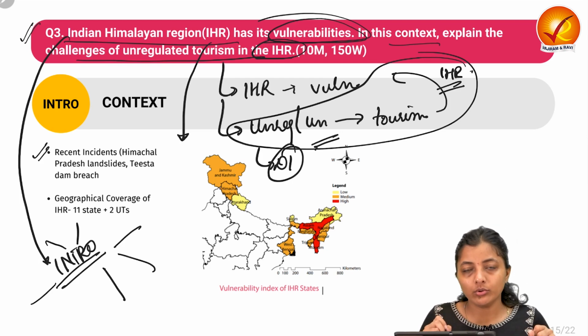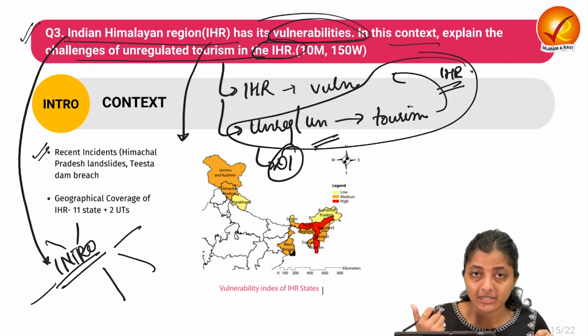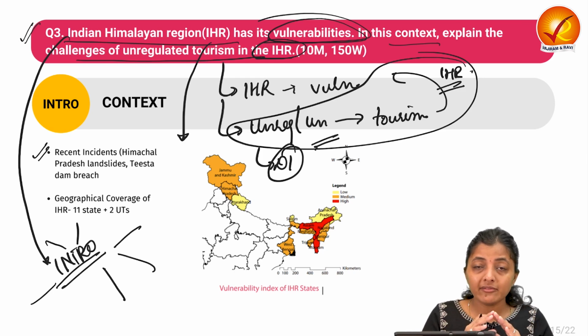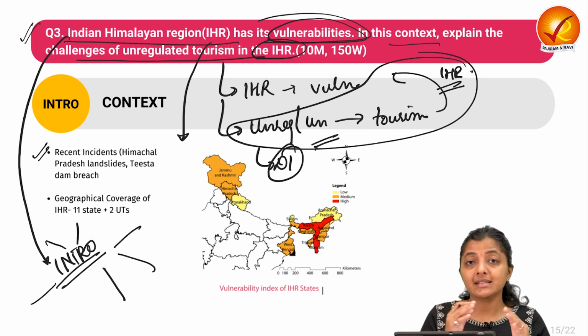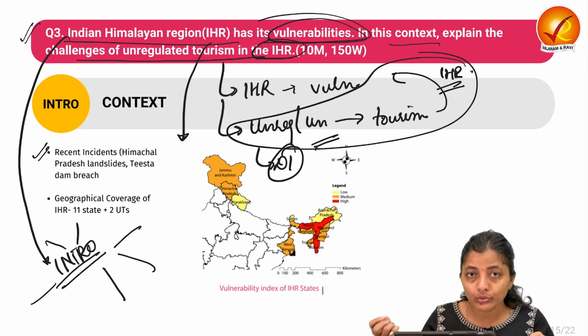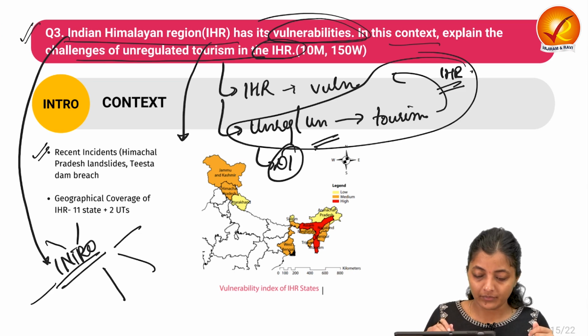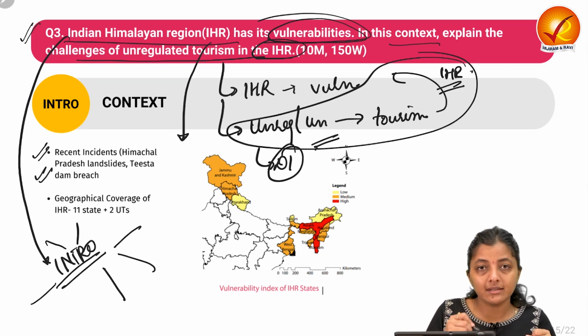What can you write in the intro? In the intro, you can set the context with the recent landslides in Himachal Pradesh and the breach or the failure of Tehri Dam. This serves as a reminder of the ecological impacts due to the economic, infrastructural or developmental activities of human beings. So you can write about recent incidents.